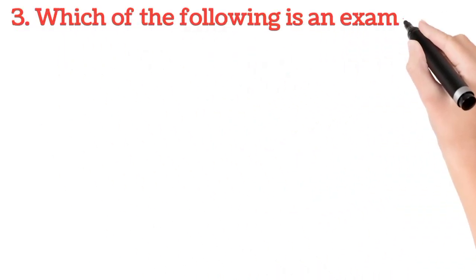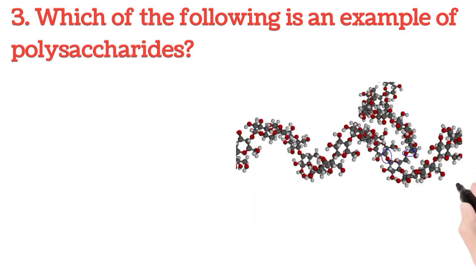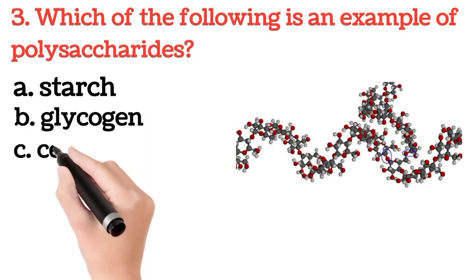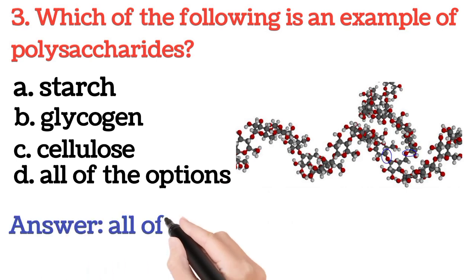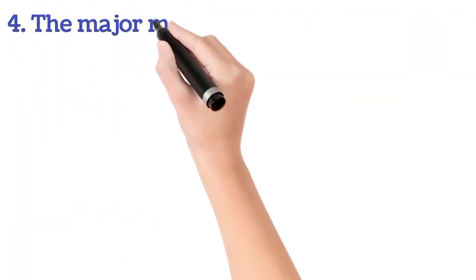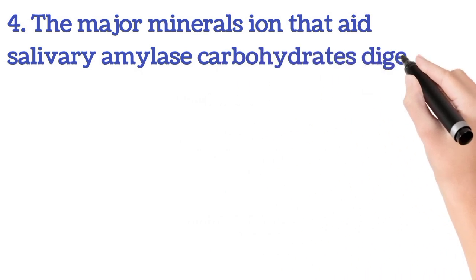3. Which of the following is an example of polysaccharides? So polysaccharide is when smaller molecules of monosaccharide join together to produce a larger one. So A, we have starch, B, glycogen, C, cellulose, D, all of the above. So the answer is all of the above. So polysaccharide is a complex carbohydrate that is formed by using smaller carbohydrate molecules.